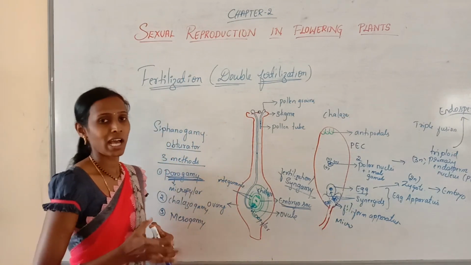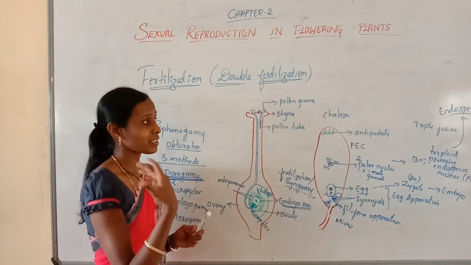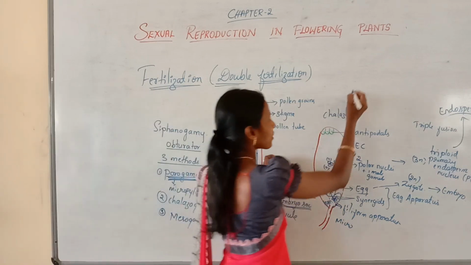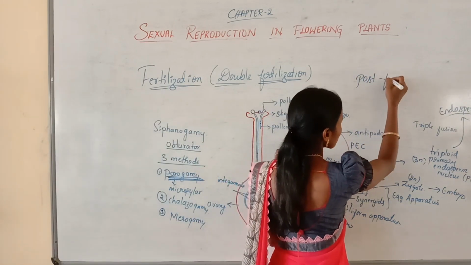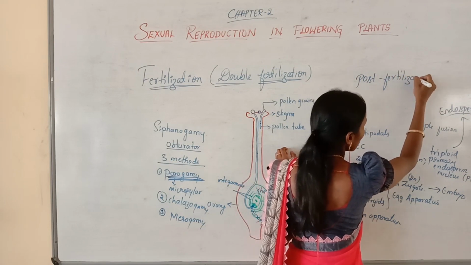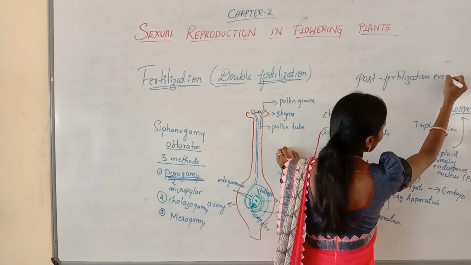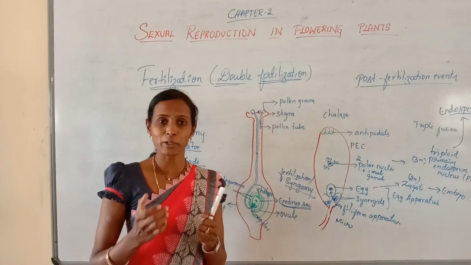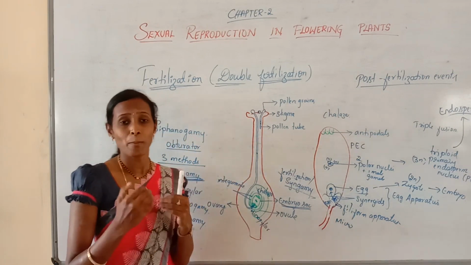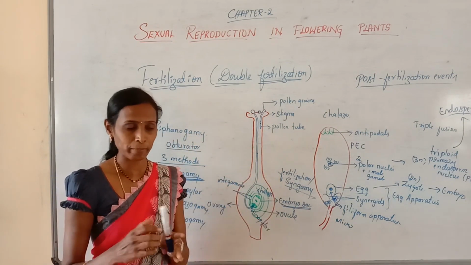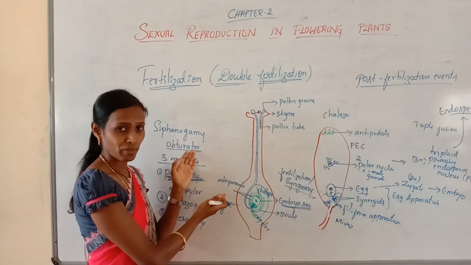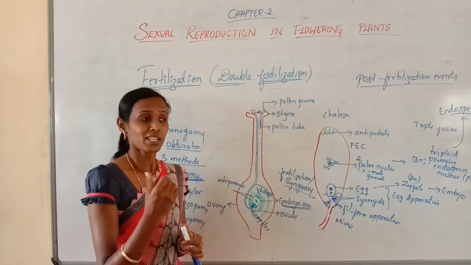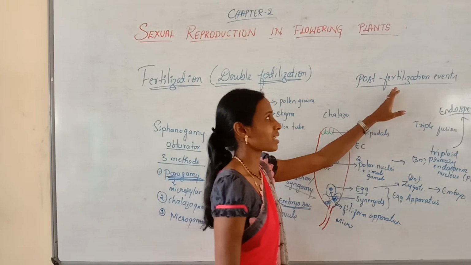Then what happens after the fertilization? Whatever events take place after fertilization are called post-fertilization events. You already studied the pre-fertilization structures and events, that is microsporogenesis, megasporogenesis, megagametogenesis, everything you have studied. And we have discussed the fertilization events also, how the fertilization takes place and how double fertilization takes place, everything we have studied. Now we will discuss the post-fertilization events.